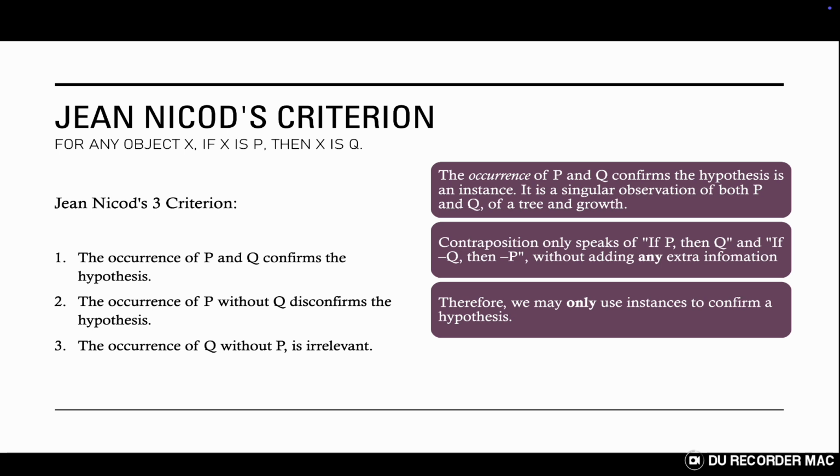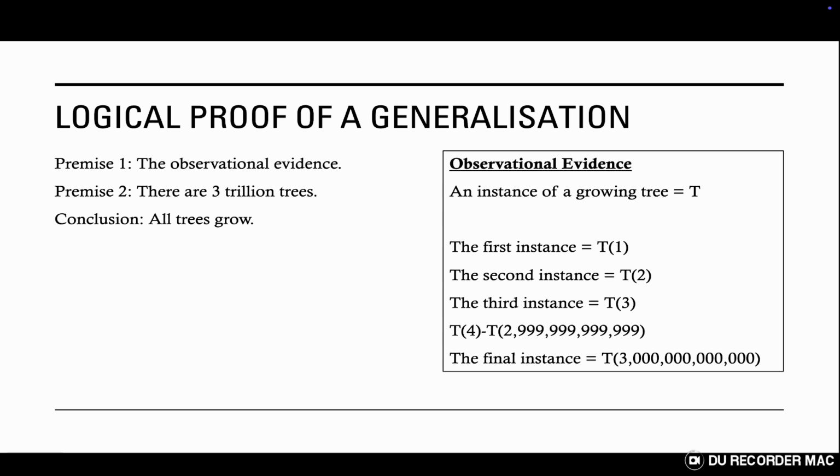Then we know that our hypothesis is correct, all trees grow. However, the problem here is that this method uses the individual instances and also the knowledge that we have found all of the trees. To make this a bit clearer, we can put it into logical form. Every tree is an individual instance. We'll call it T. So the first tree we find is T1, the second is T2, the third is T3, and so on, until we find the last tree, which we'll call T3 trillion. When we write this down, we get T1 grows, T2 grows, T3 grows, and so on, T3 trillion grows.